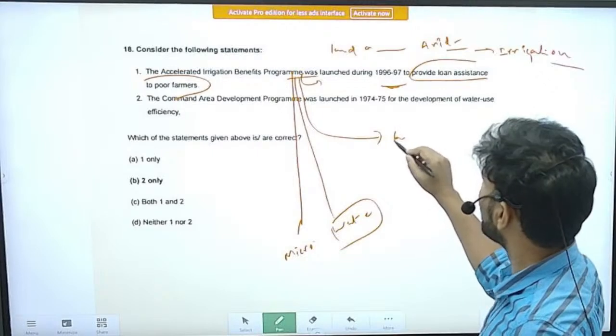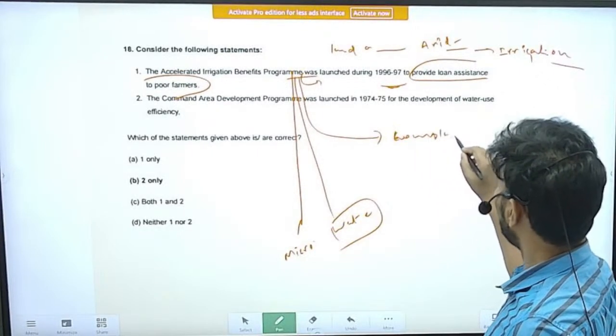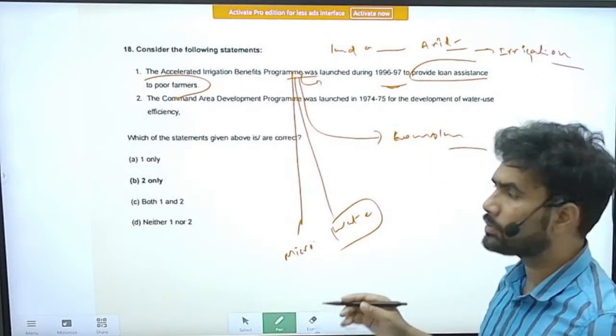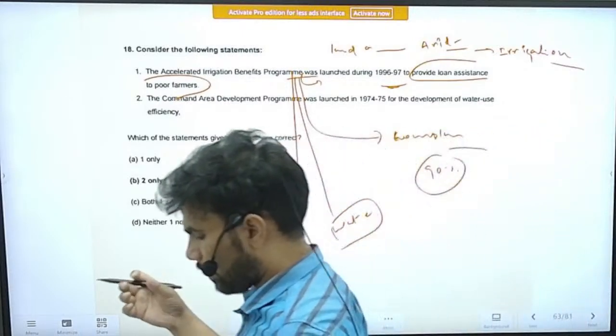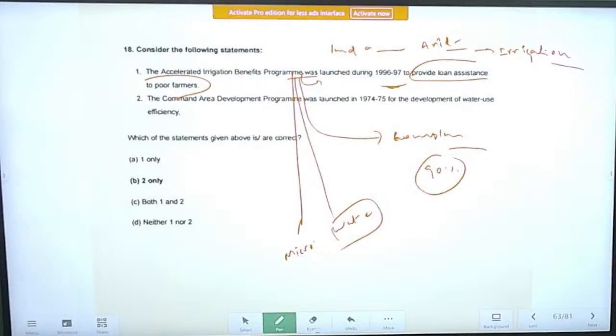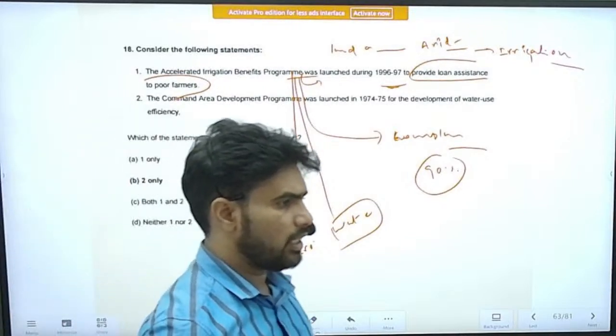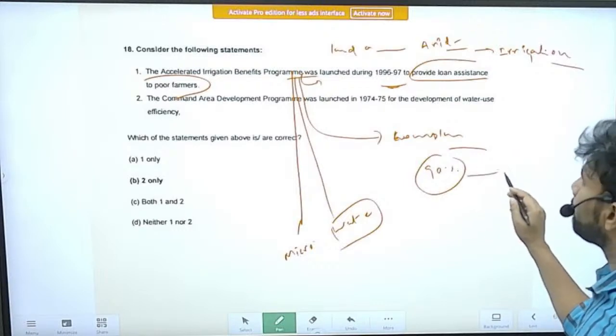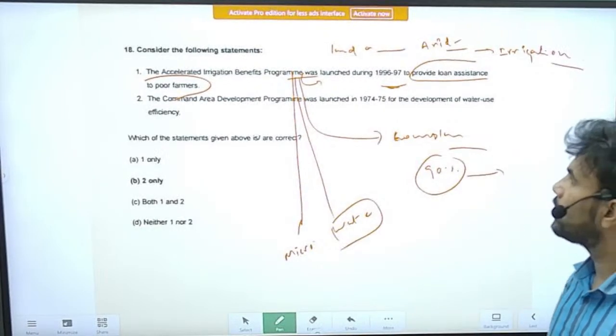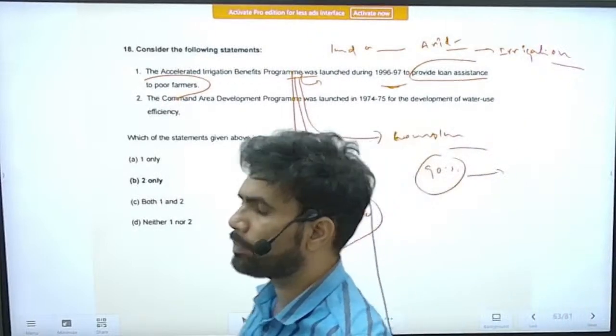Apart from that, there are the large dams, big dams, which have already been commissioned and reached a certain level, completed up to a certain extent. To complete them speedily, that is the Accelerated Irrigation Benefit Program.